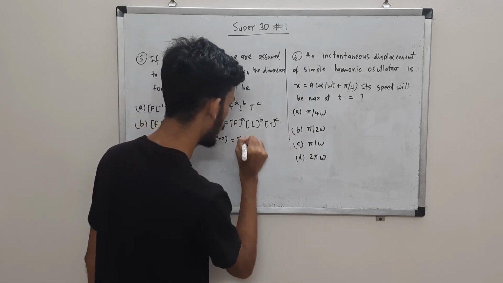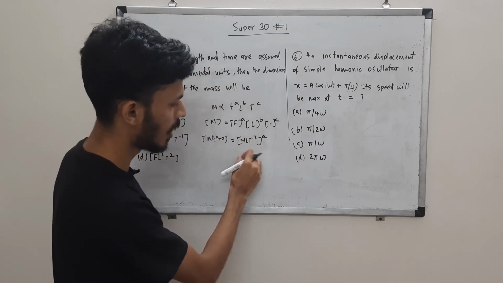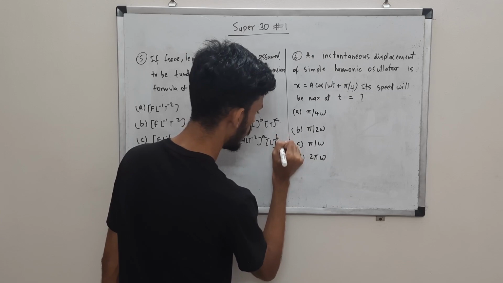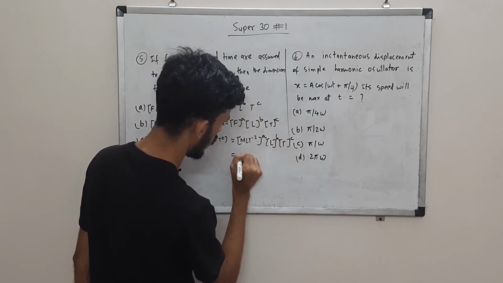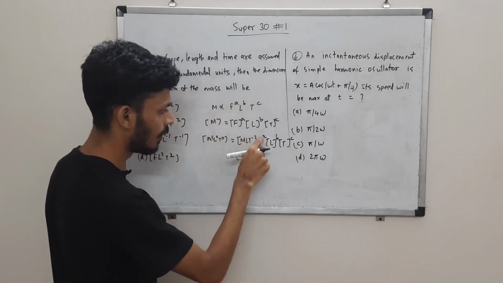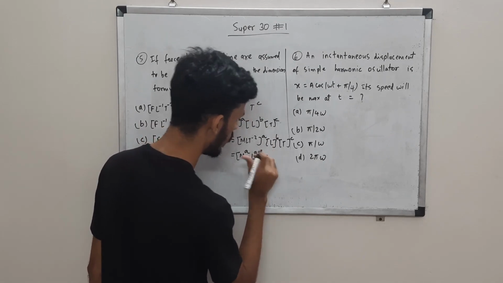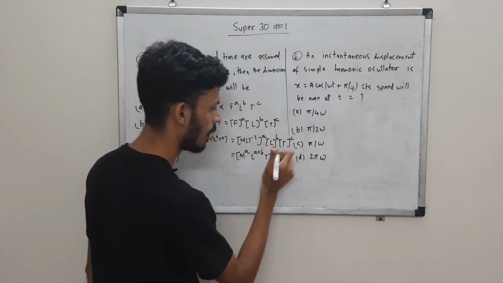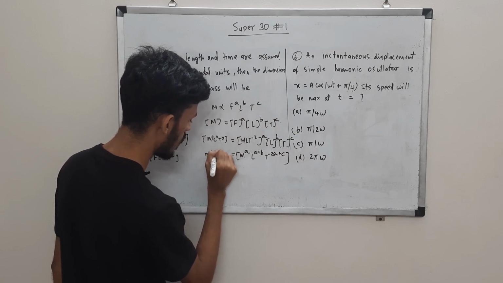Here we'll have M L T to the power minus 2, raised to a, since force is mass into acceleration. Then we have length, L, raised to b, and T raised to c. Now take the powers together: M raised to a, L raised to a plus b, and T raised to minus 2a plus c. Now you can equate the dimensions.